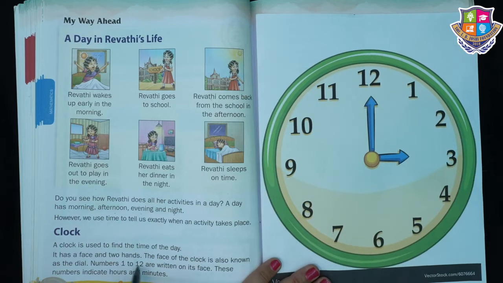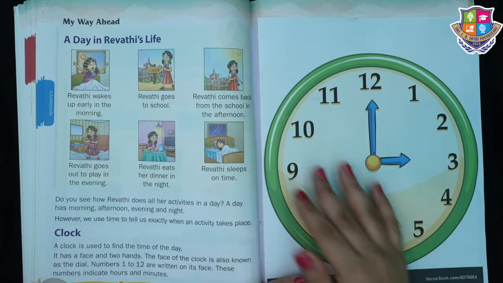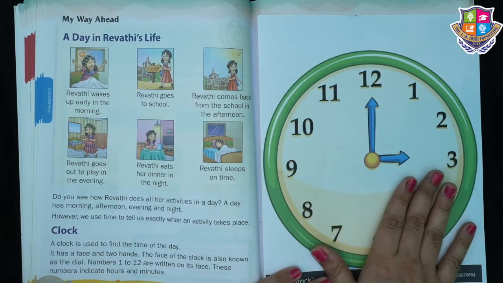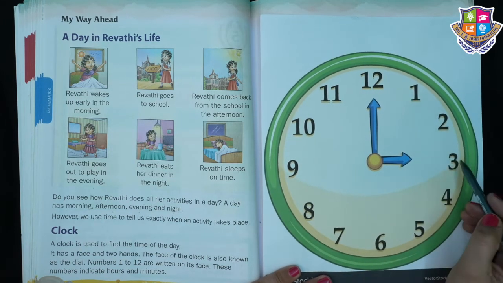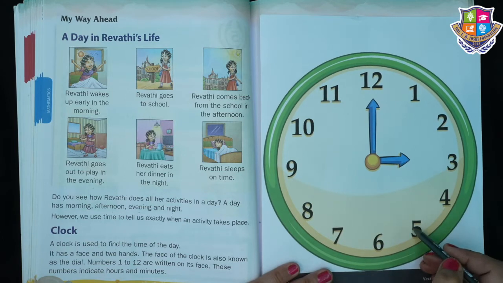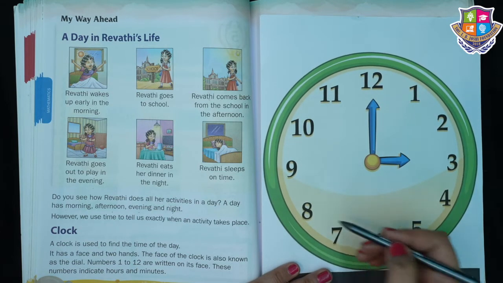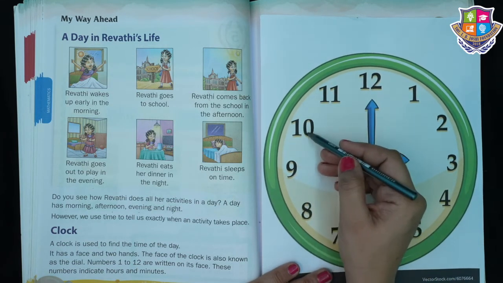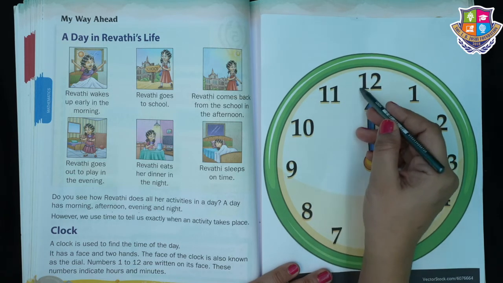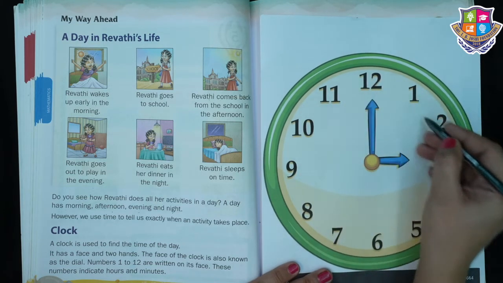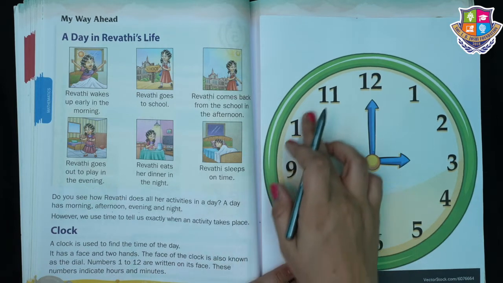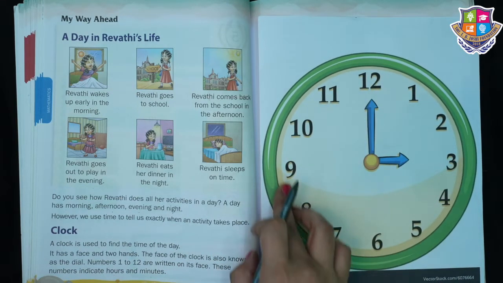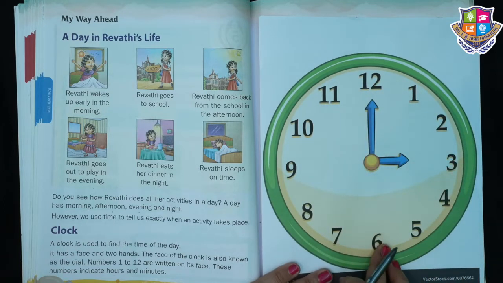Numbers 1 to 12 are written on its face. So this is the face of the clock. Now numbers are written, see, 1, 2, 3, 4, 5, 6, 7, 8, 9, 10, 11, 12. These numbers indicate hours and minutes. Okay, what do these numbers tell us? How many hours have passed, how many minutes have passed.